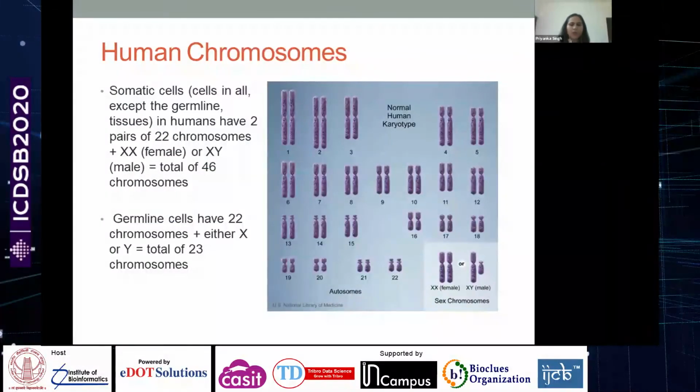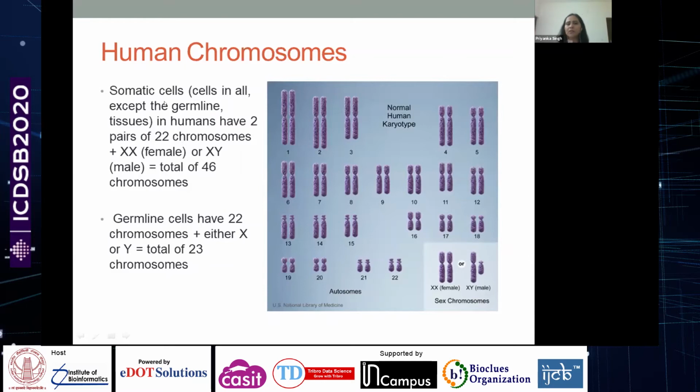Now, talking about chromosomes, every organism has a fixed number of chromosomes. In humans, we have 22 pairs of autosomes and a pair of sex chromosomes.